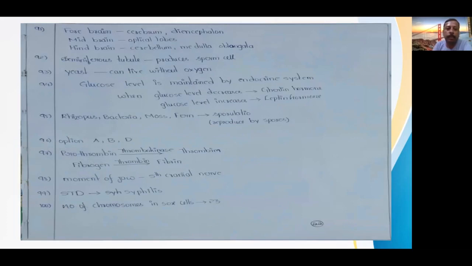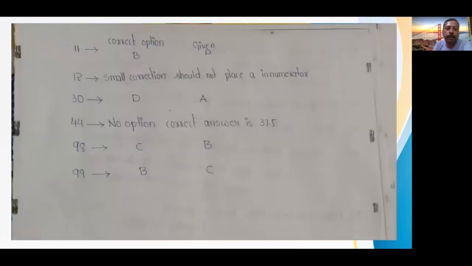Now let us see what the correct options are and what is given. In the 11th question, the correct option is B, but what they have given is D. Okay. So they might be correct, I may be wrong, but you can suggest to me how they are correct. Okay. 12th question, small correction: A should not be placed in the numerator. 30th question, the correct option is D, but they have given A. 44th question, no option is correct, but the correct answer is 37.5.